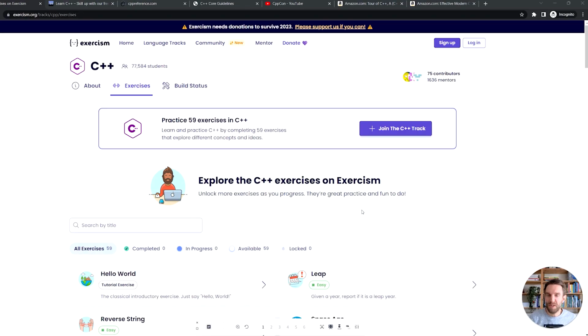If you want to learn some C++, here are some resources that you can use. First of all, you can use the C++ track on Exercism. There are almost 60 exercises with a wide variety of topics and difficulties, and they really allow you to try out the different ways in which you can solve things in C++. So they're a great way to take a single problem and then approach it in different ways and explore the standard library. See if there are things that are already implemented for you that you can use. So highly recommend you trying out the C++ track on Exercism.